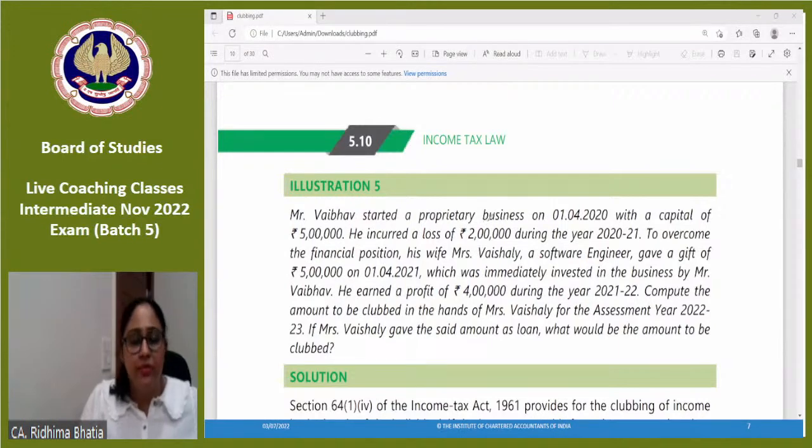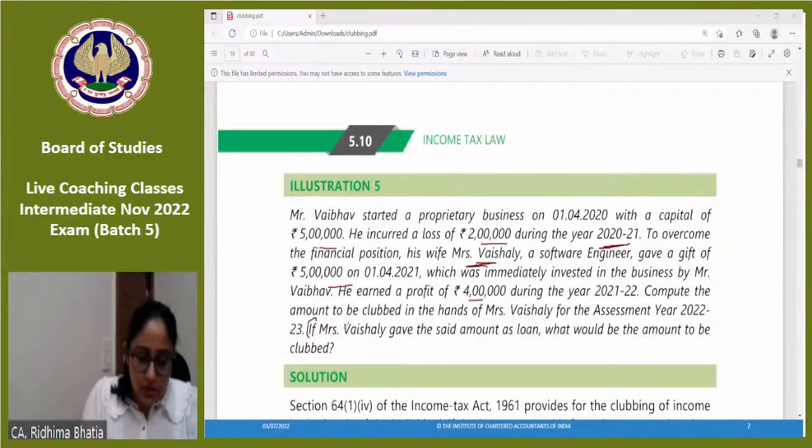Mr. Weber started a proprietary business on 1st April 2020 with a capital of rupees 5 lakhs. He incurred a loss of rupees 2 lakhs during the year 2021. To overcome the financial position, his wife, Mrs. Vaishali, a software engineer, gave a gift of rupees 5 lakhs on 1st April 2021, which was immediately invested in the business of Mr. Weber. He earned a profit of 4 lakhs during the year 21-22. Compute the amount to be clubbed in the hands of Mrs. Vaishali for the assessment year 22-23. If Mrs. Vaishali gave the said amount as loan, what would be the amount to be clubbed?